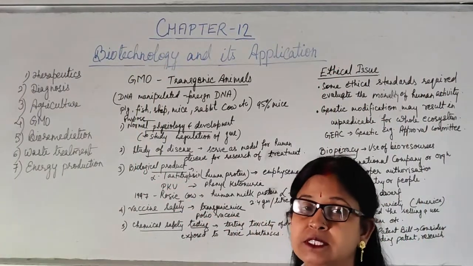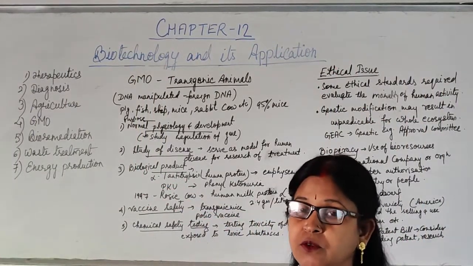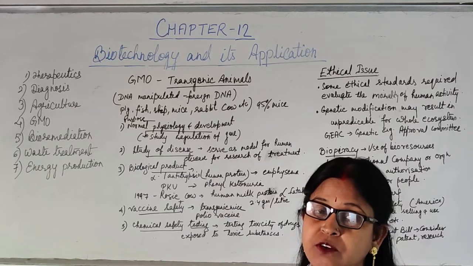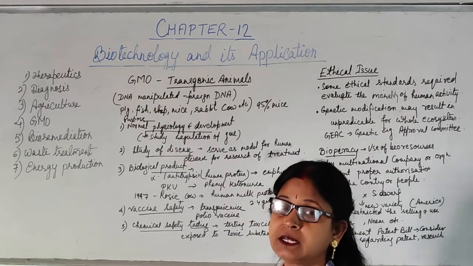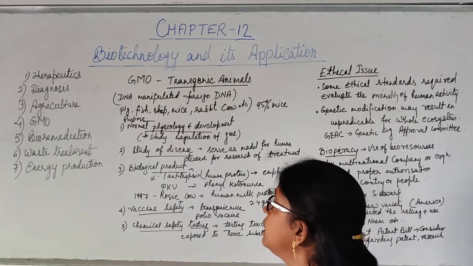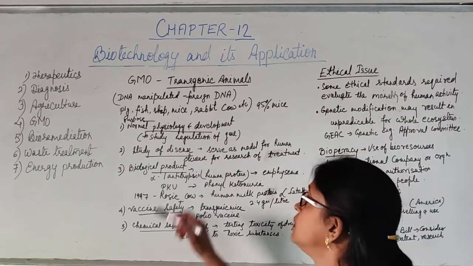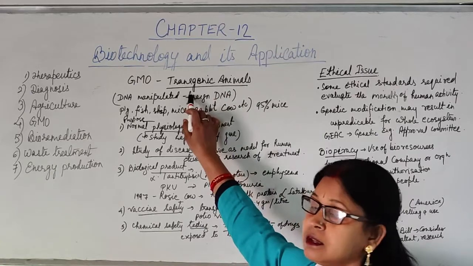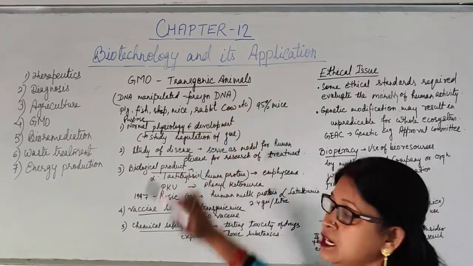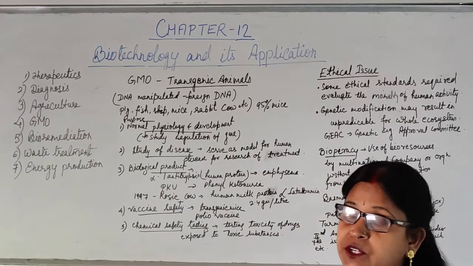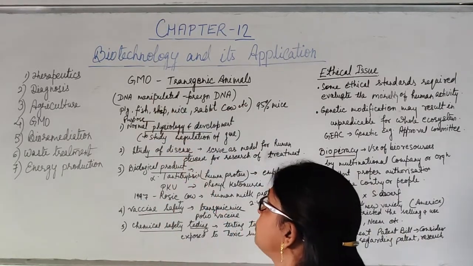Students, earlier we have discussed the different types of uses and applications of biotechnology in different fields like therapeutics, diagnosis, agriculture, etc. Now today we'll start with the use of biotechnology in the production of transgenic animals, that is GM organisms, genetically modified organisms.